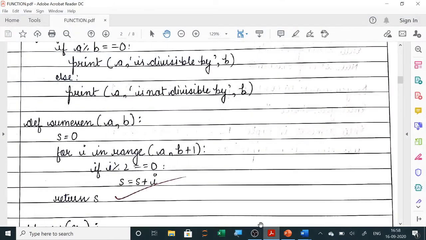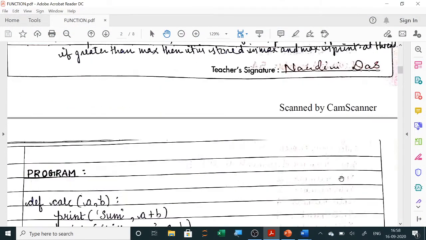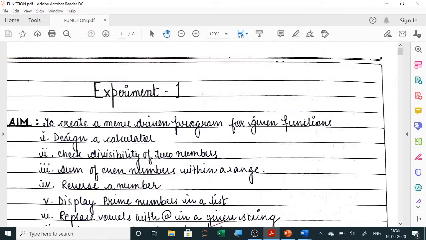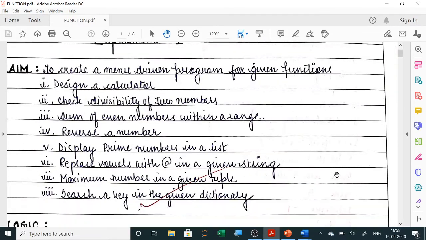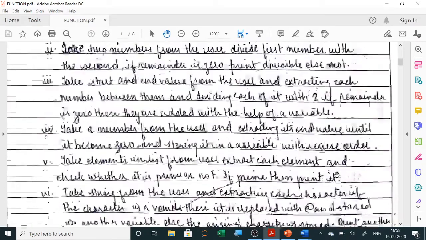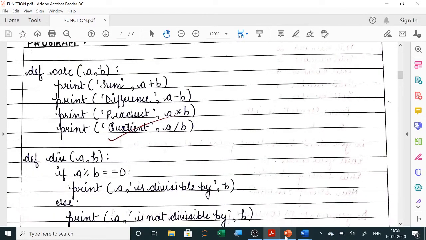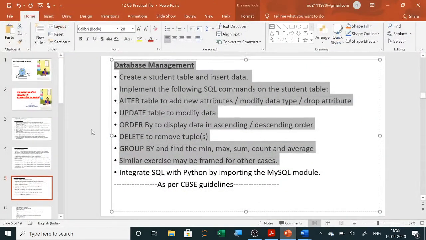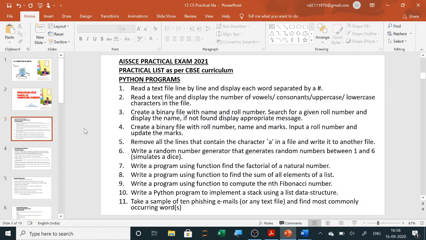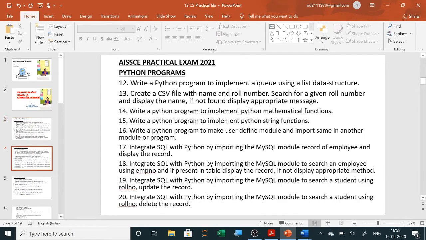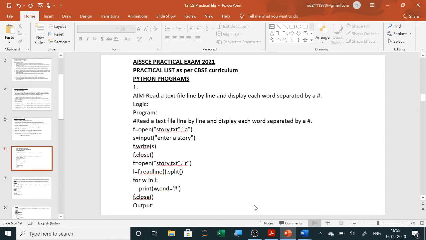Now already you have started, so how you will write it you already know: the aim will be your question, logic you will write in short, and then the programs for function we are using def. Now here you can see, these are your programs which we are going to do now. So here how to do it, like the first program was to read a text file line by line and display each word separated by a hash.